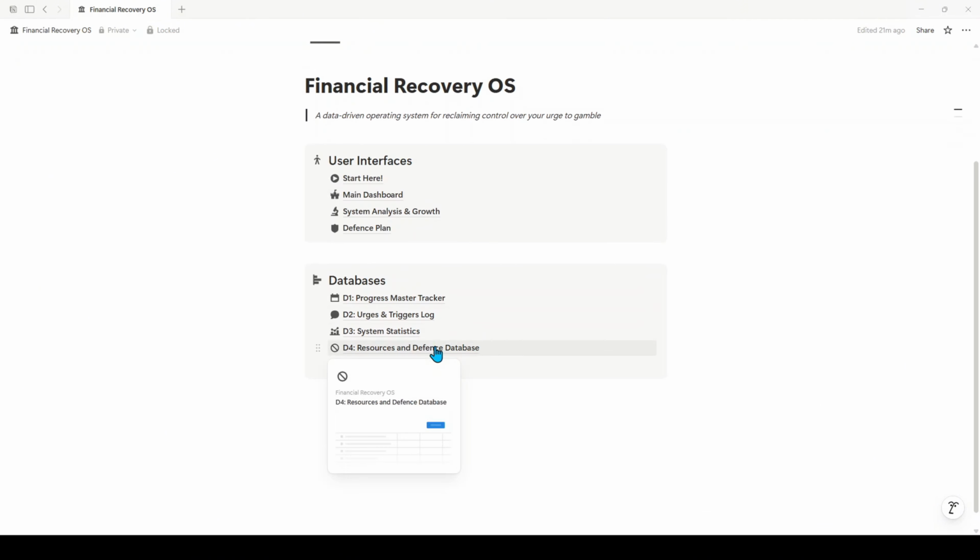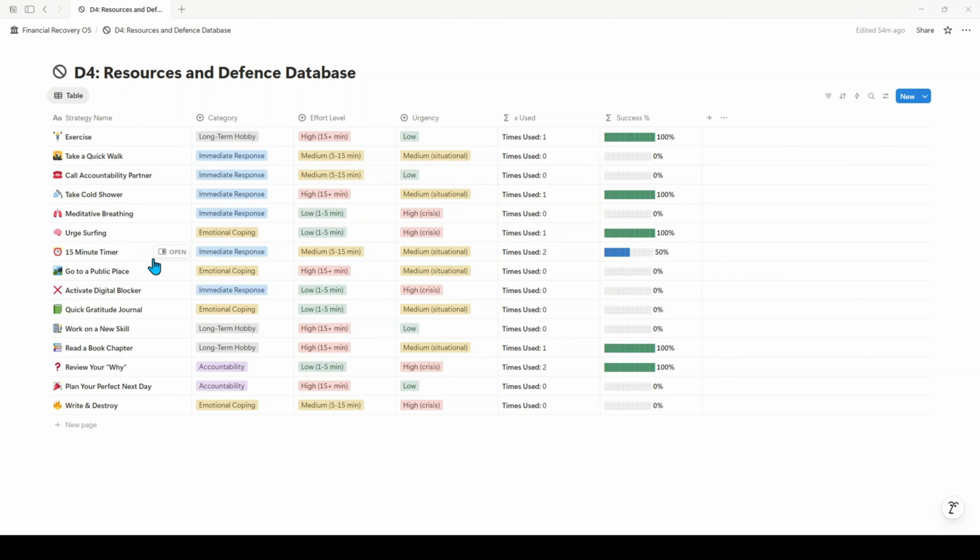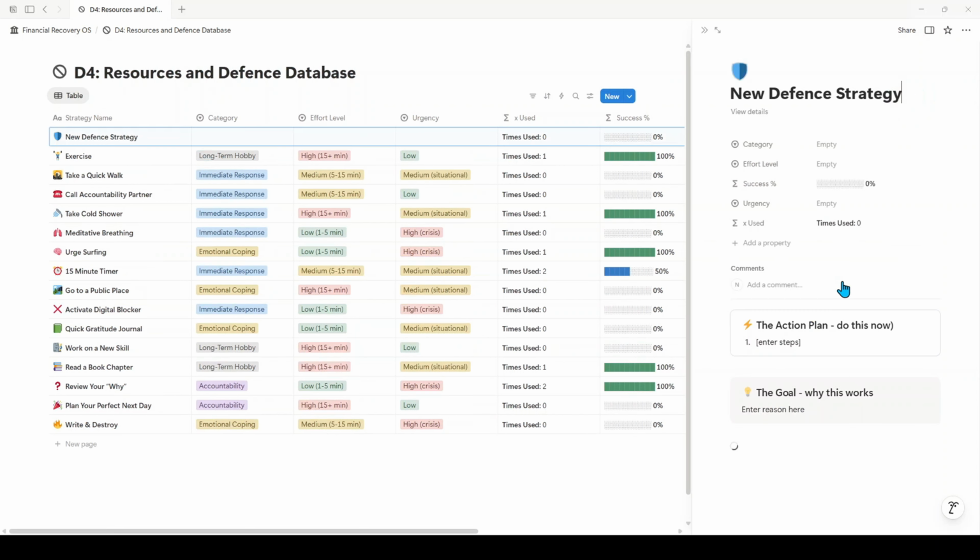You can hop in also to your resources and defenses database. This one you can add new defenses that are suited to you. Everybody has different defenses. Maybe you don't like any of these and you'd rather make your own. That's cool. You can make a new one here. There's a template for a new defense, the action plan, why it works, and then you would edit the category of defense that it is, the effort level, and so on and so forth.